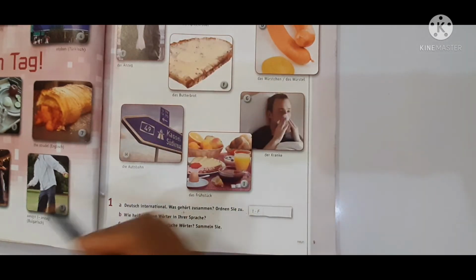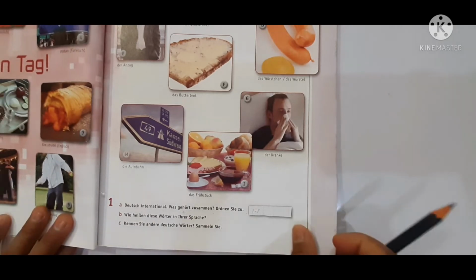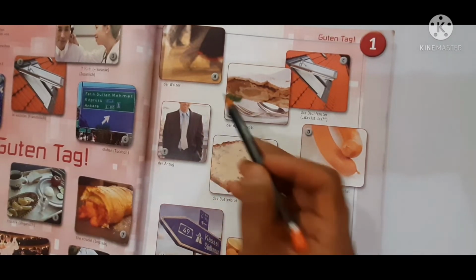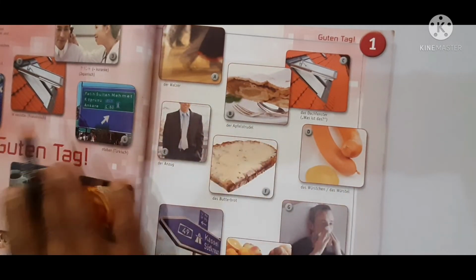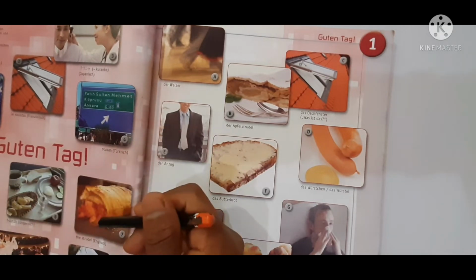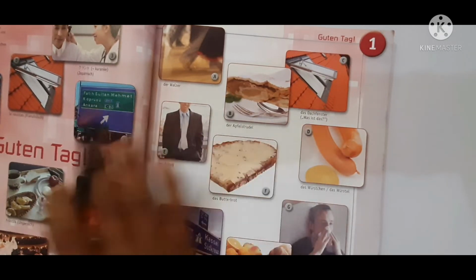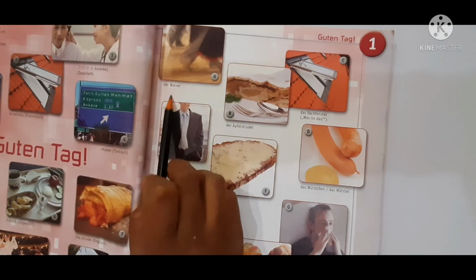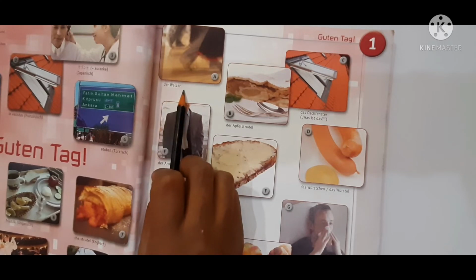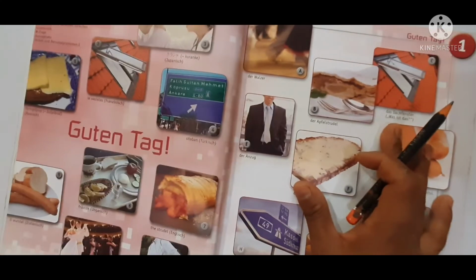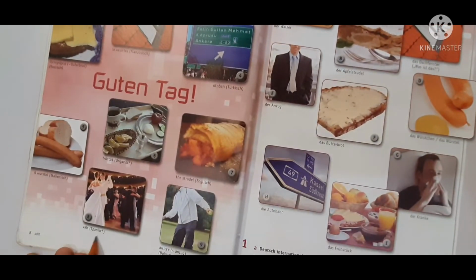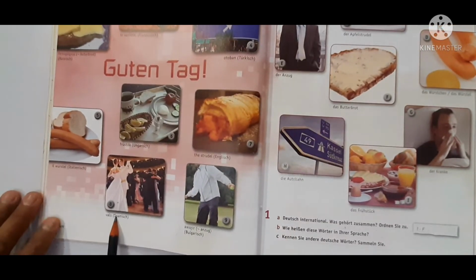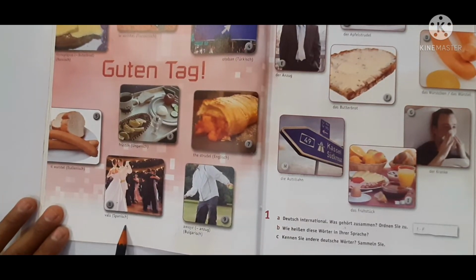Whatever you have here, you have to arrange. It means you have to match the pictures. Okay, so match the German pictures to the pictures which are given here in other languages. So you have to match which words are matching. Okay, for example, der Walzer, it is a dance form. Okay, der Walzer is matching to what? It is matching to this waltz. Okay, it is matching to waltz, which is a Spanish word.